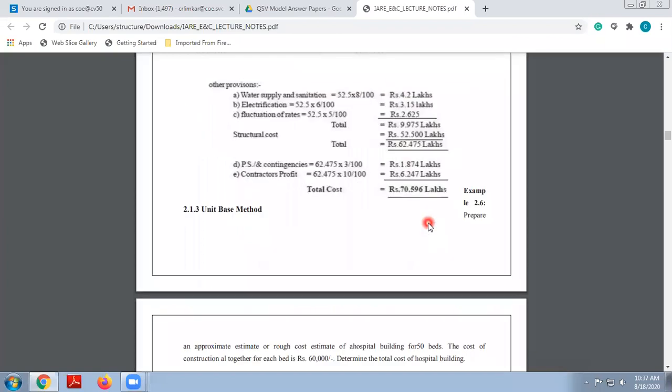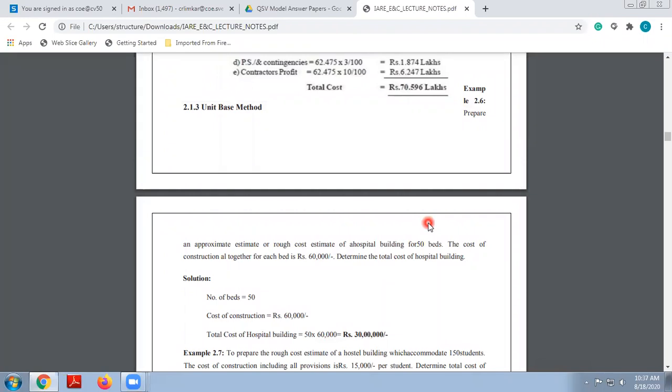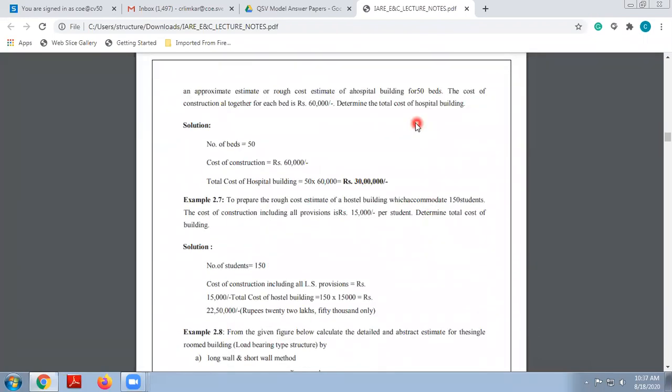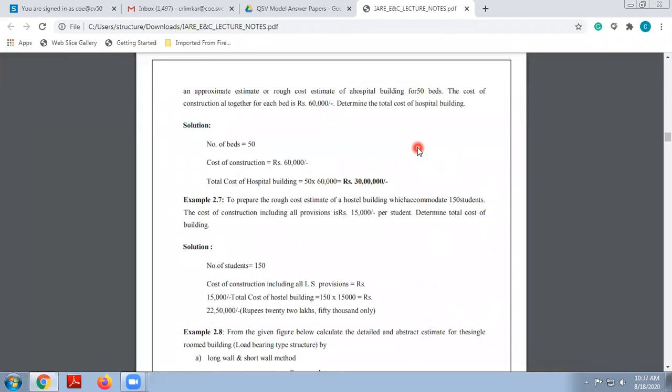Okay, we will take the next problem, that is of the unit based method. The nature of the problem is: prepare the approximate estimate or the rough estimate of a hospital building for 50 beds. For 50 beds, the cost of construction altogether for each bed is rupees 60,000. Determine the total cost of the hospital building. So we have to prepare the rough estimate of a hospital building for 50 beds.